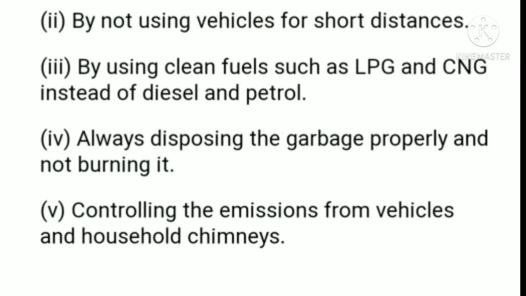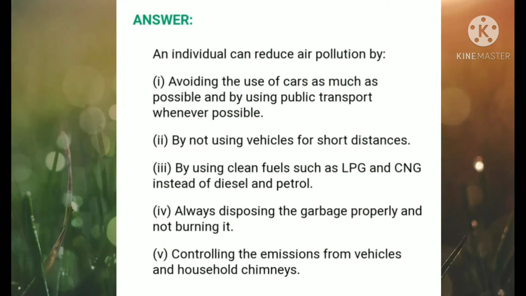Third, by using clean fuels such as LPG and CNG instead of diesel and petrol. Fourth, always disposing the garbage properly and not burning it. Fifth, controlling the emission from vehicles and household chimneys. So, children, these are the ways by which an individual can control the pollution of air.